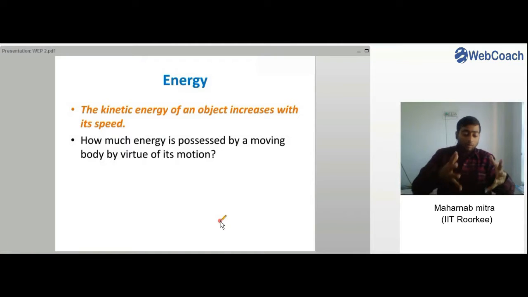Now if we want to measure what is the actual value of energy that they have, like we had found out the value for work, right? We had found out the value for work which an object does when a force acts on it, right? And now we want to find out the value of energy which a body has when it is in motion, or we want to find the value of kinetic energy.